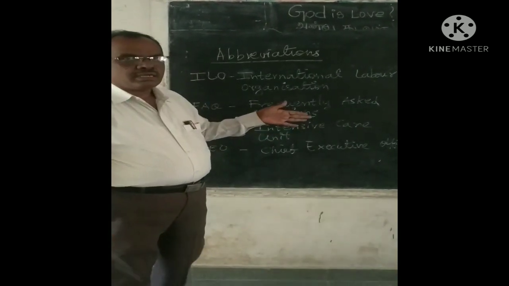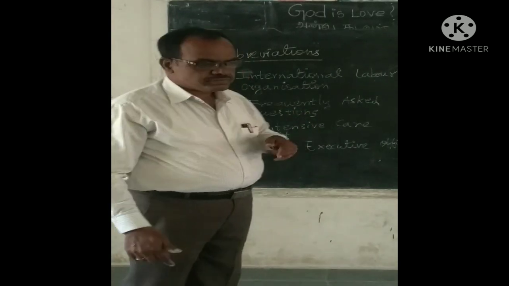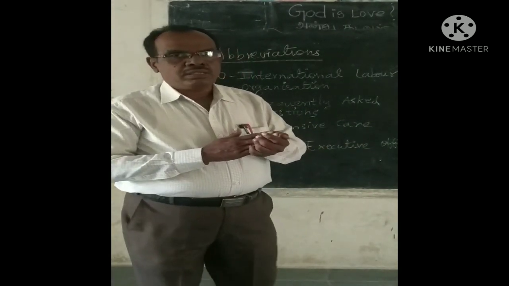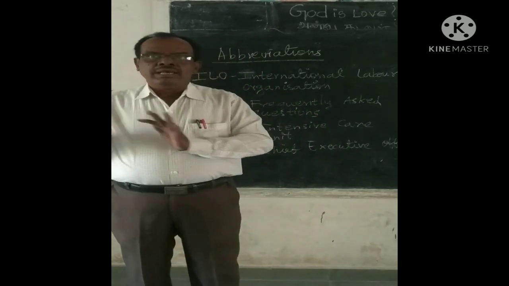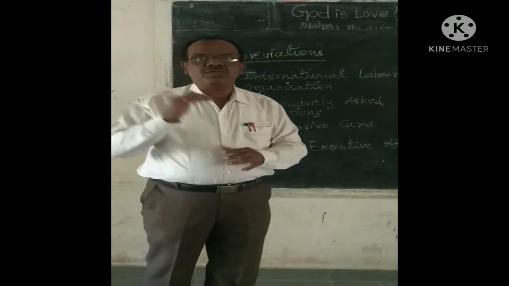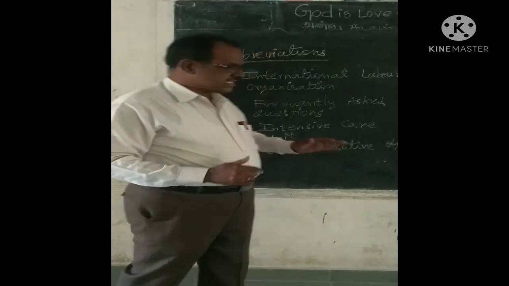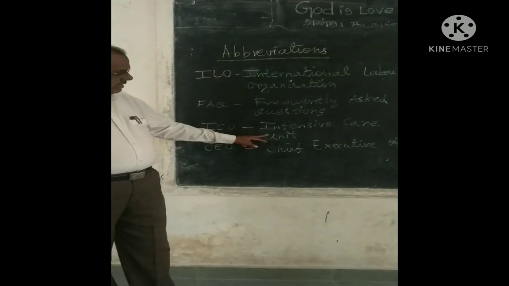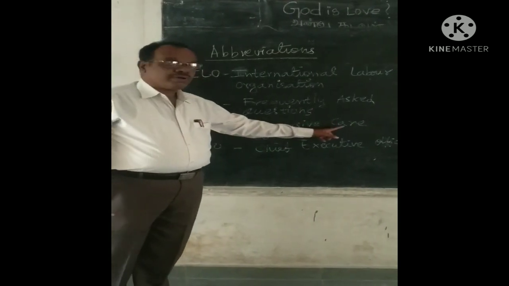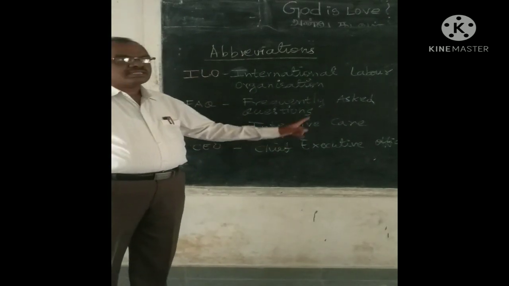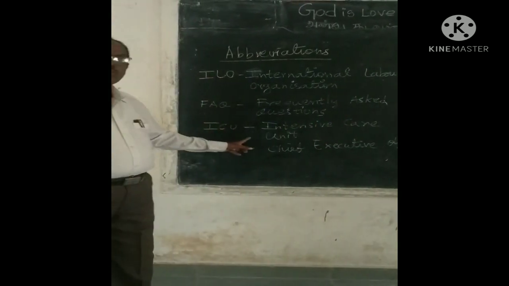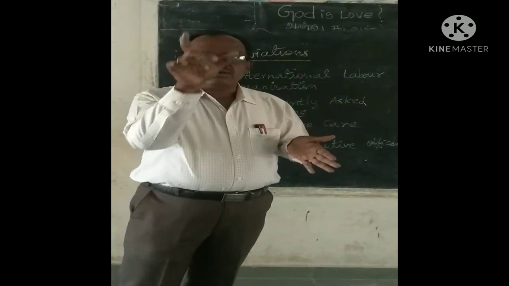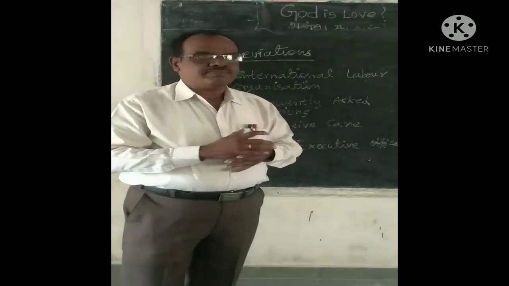I hope you understand. Let me give you one more example. ICU. We all know what an ICU is. If you go to hospital, a patient may be admitted in an ICU. What is ICU? Intensive Care Unit. That means I from Intensive, C from Care and U from Unit. That forms the abbreviation ICU. So all the abbreviations are formed based on the first alphabet of each word.